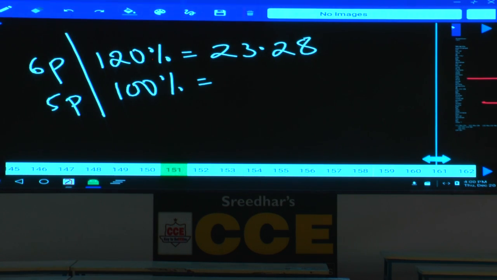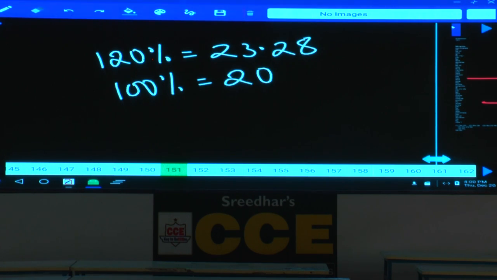If 120% is 23.28, 100% should definitely be less than that. Right. If I take it as 20, what is 20% of 20? Because there is 20% profit, right? What is 20% of cost price? 4. Then selling price becomes 124, but we have less than that.